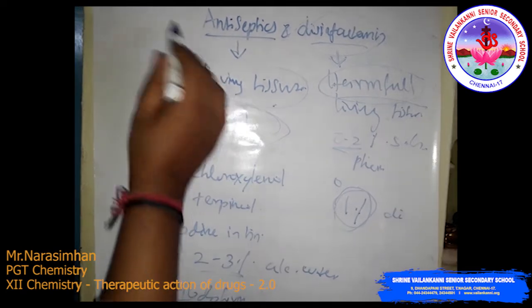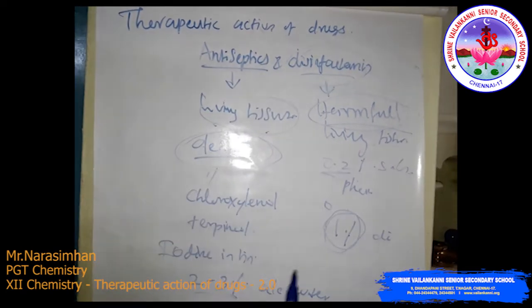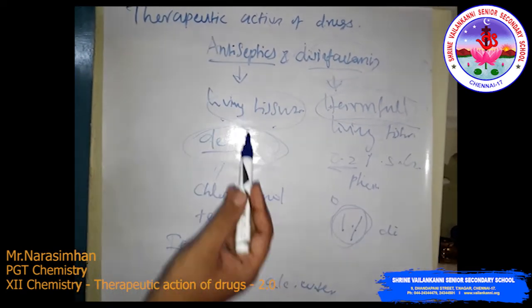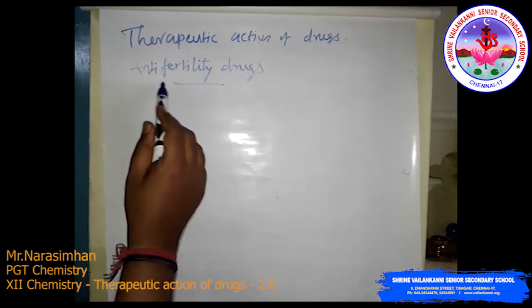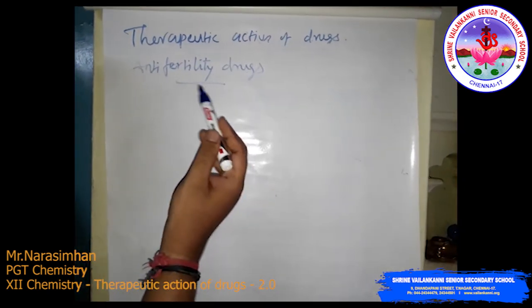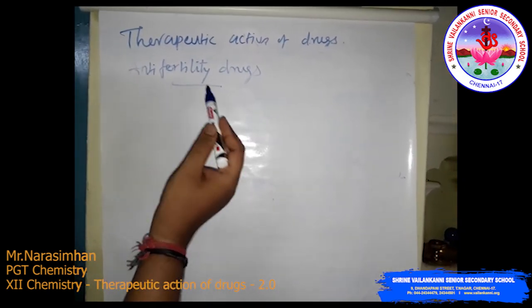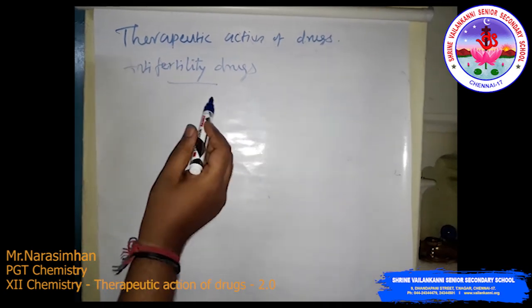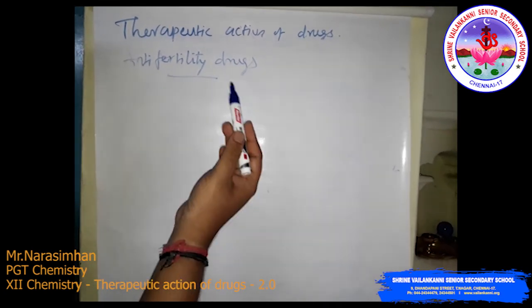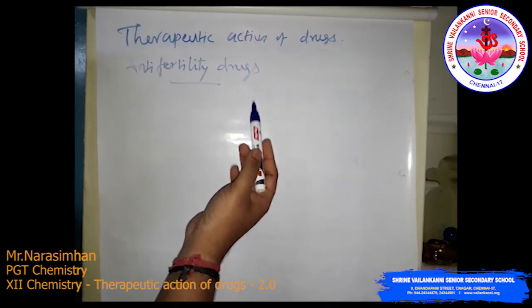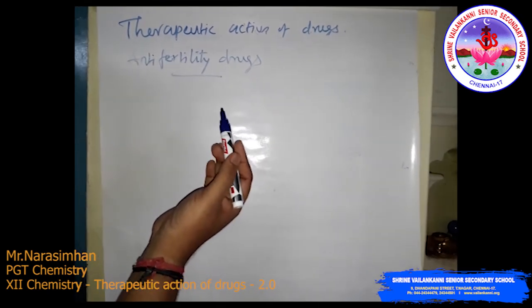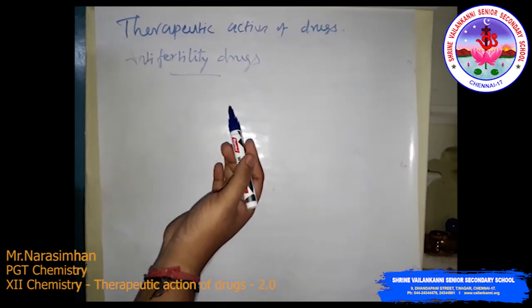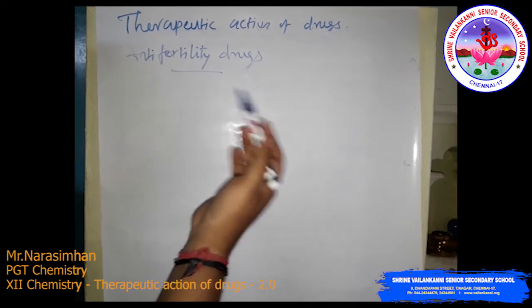Okay, the next, anti-fertility drugs. This is the last one in the therapeutic action of the drugs. We will see the anti-fertility drugs: where they are used and why we are using them. The increased population has caused many social problems like food resources, employment, and environmental issues.